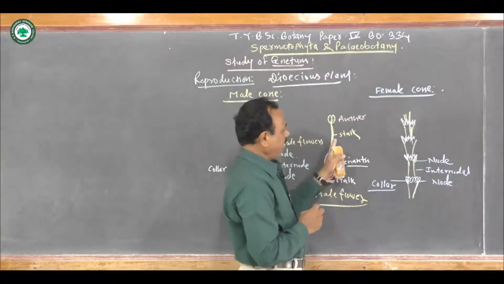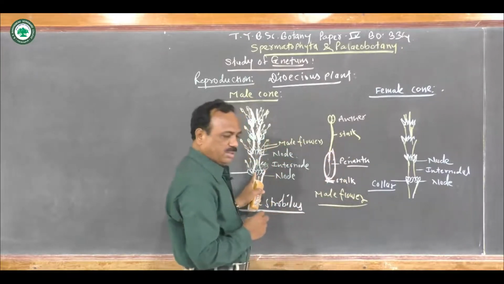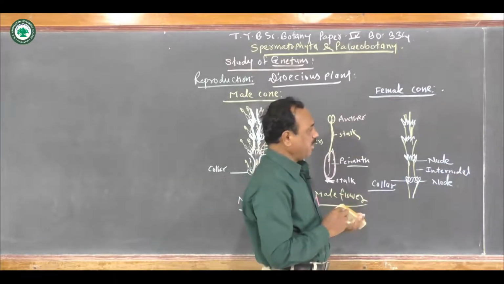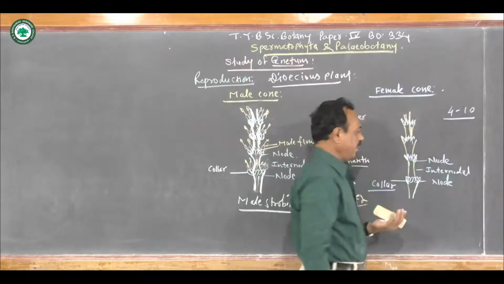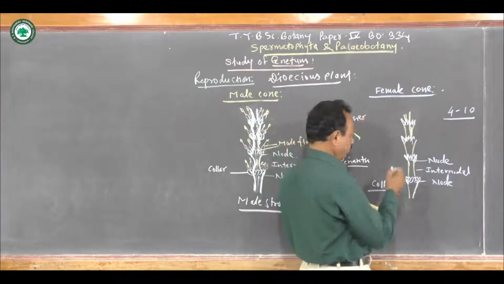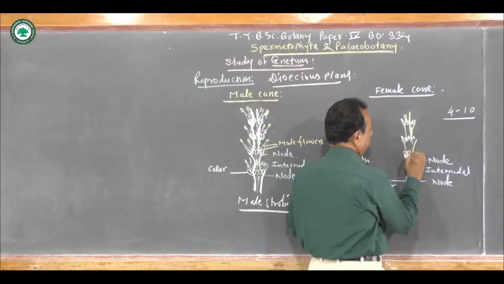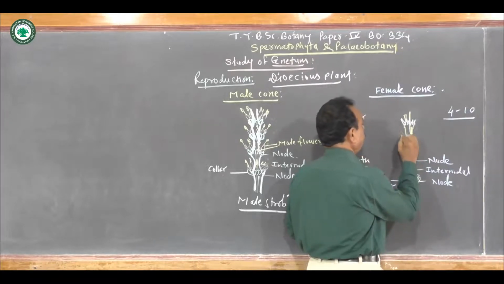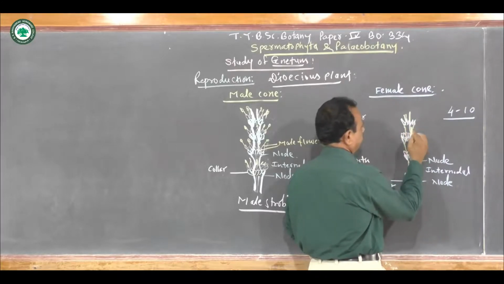So male flowers, their number is 10 to 25 at each nodal region, inner side to the collar, but the female flowers are 4 to 10. So 4 to 10 female flowers are developed. If we see these female flowers, they later give rise to the megasporangium, which may be called the ovules. So here many ovules are developed.